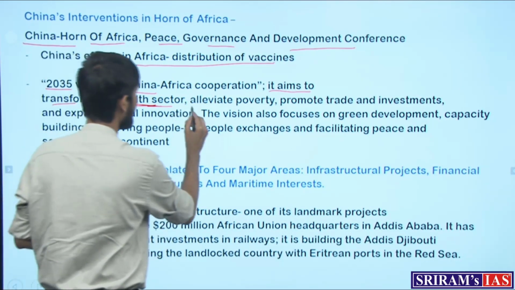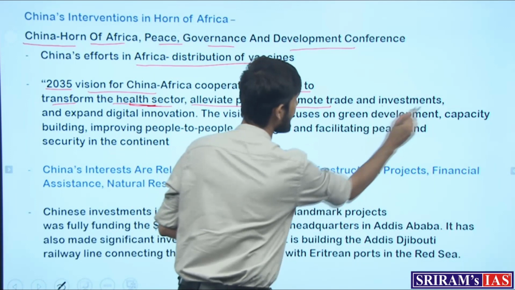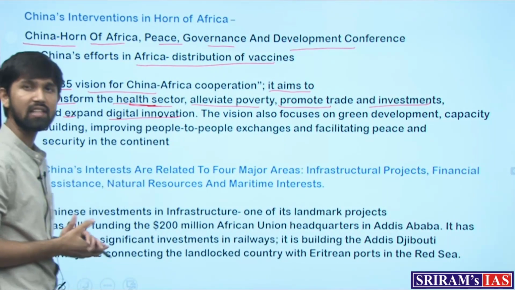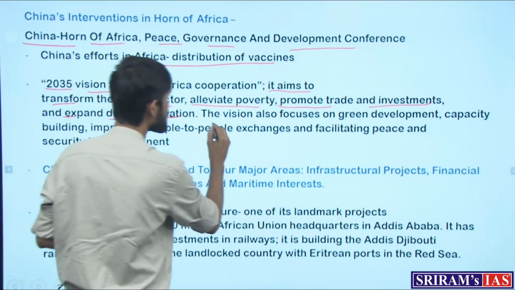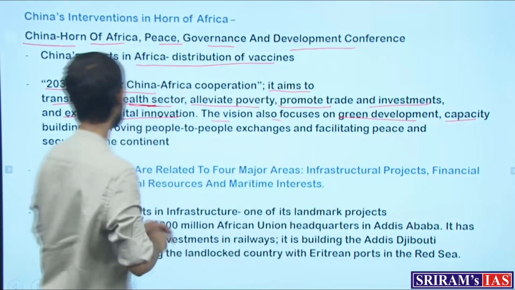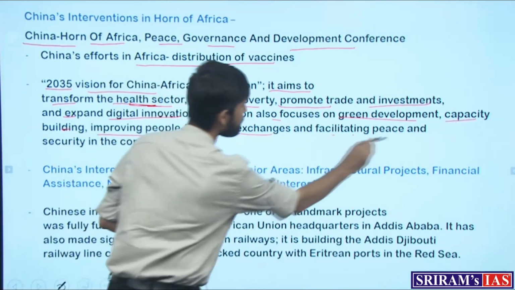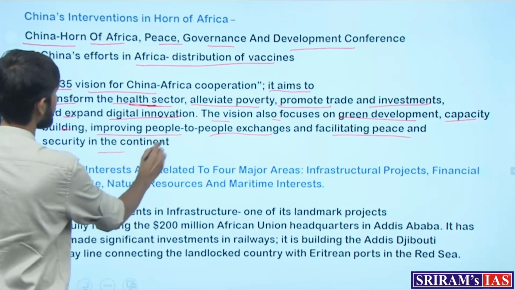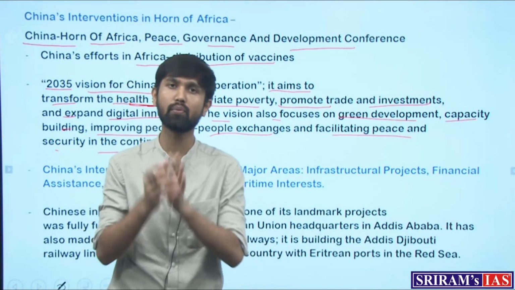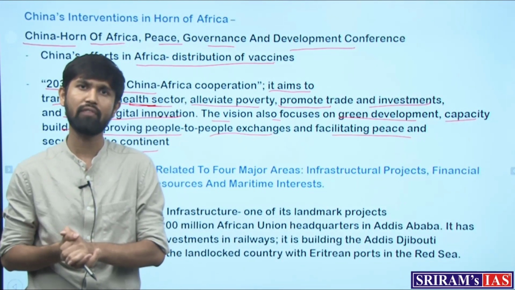Then it wants to alleviate poverty, promote trade and investments, and expand digital innovation in these African countries. And the vision also focuses on green development, capacity building, improving people-to-people exchanges, and facilitating peace and security in the continent. These are the wordings of the vision document which the Chinese have put out for developing the Horn of African region.